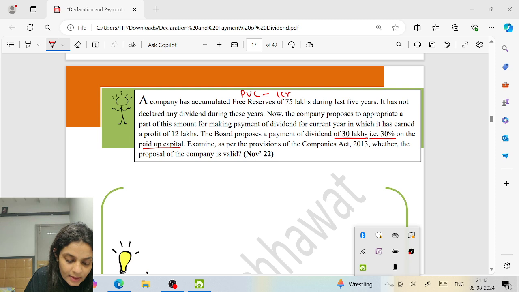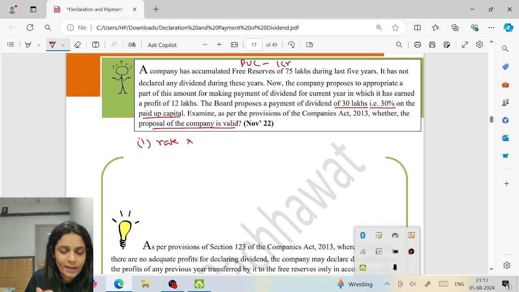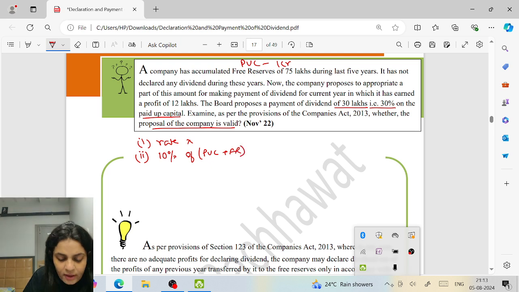So examine whether the company's proposal is valid. Now see, we have three conditions. First is rate, but since the company has not declared dividends in the previous years, this is not applicable. Second is that it should not be more than 10% of paid up capital and free reserves, right? So when I say paid up capital and free reserves, what is that?